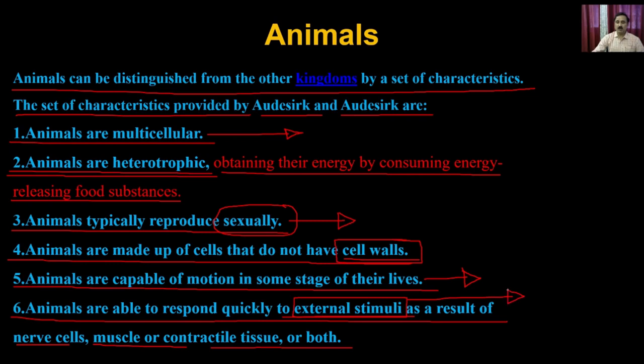The plants do not respond to external stimuli in the same way as animals. Plants do respond to external stimuli, but their responses are very different. They don't have nerve cells, muscles, or contractile tissue, which means that if a plant receives an external stimulus, it is not going to show any instant motion, whereas animals are going to show you motion or reflex actions.